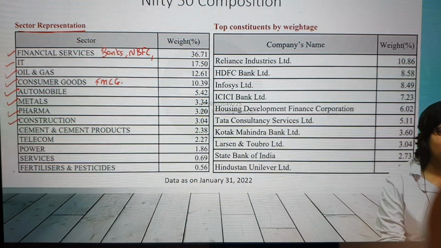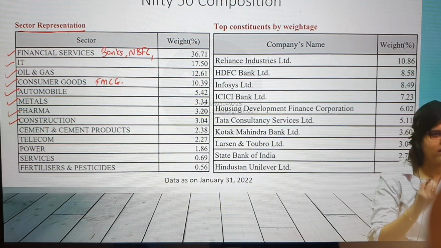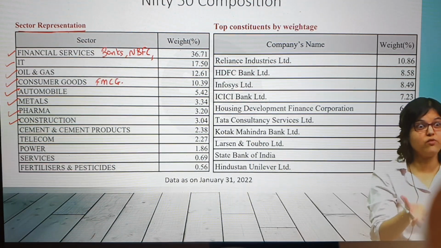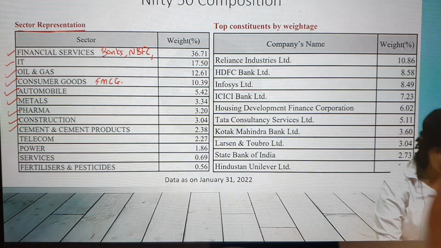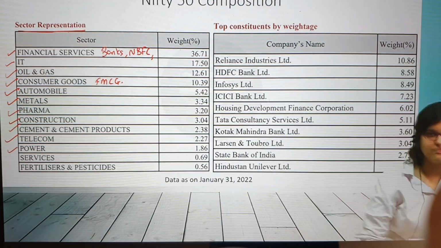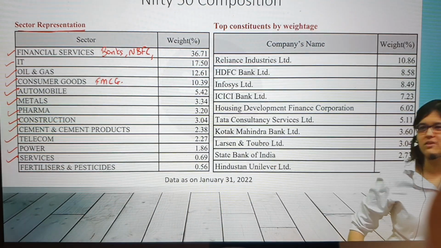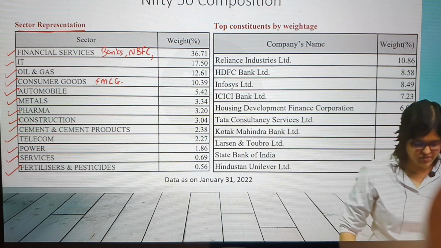Construction: DLF. L&T is anywhere and everywhere. It's more of infra; infrastructure is a better term. Construction they definitely do, but there is a slight difference between infrastructure and construction. Construction is typically of buildings, and whenever I say infrastructure, it will be construction of roads, railways, bridges, everything. Cement products: Ambuja Cement, UltraTech Cement. Telecom: Airtel. Power: Power Grid, Adani, Tata Power. Services: this is huge and very vague, could be any service. Could Zomato also fall in this? It's a service, right? It could fall in that. Fertilizers and pesticides.